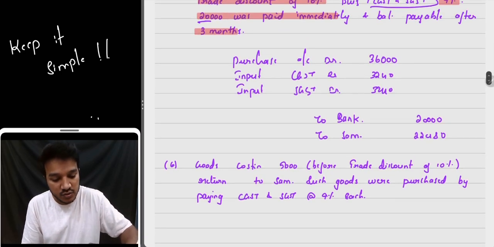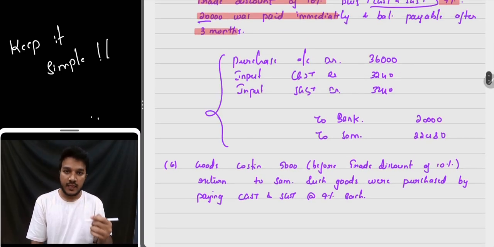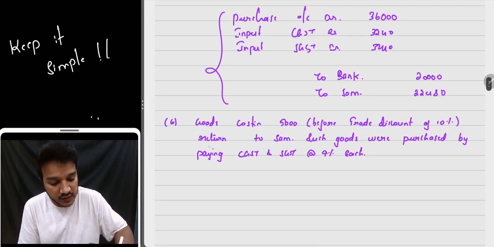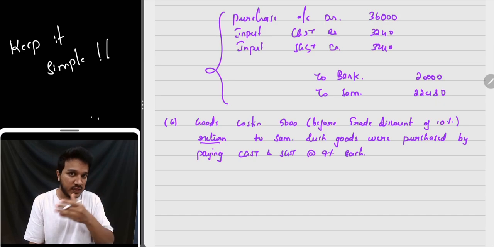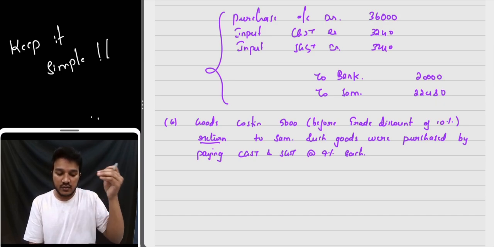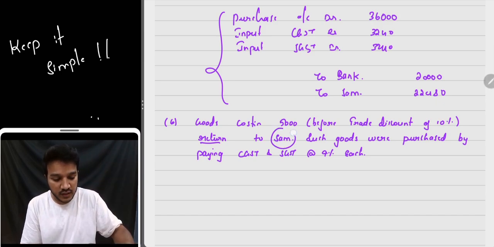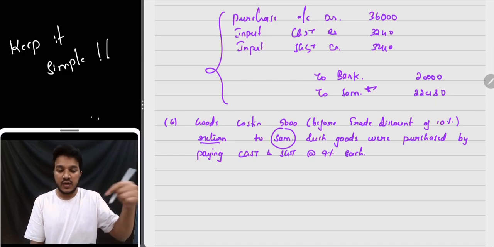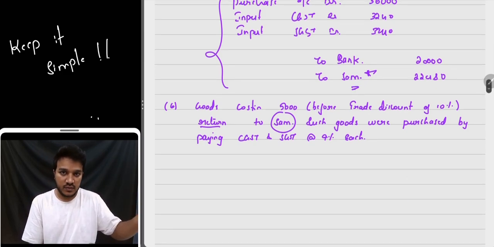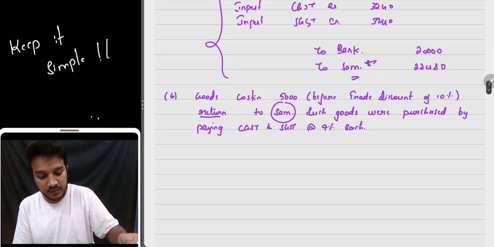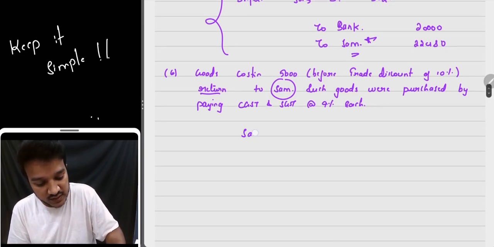So here in this case, you did purchase, and now you are doing returns. Goods costing 5,000 before trade discount, meaning the trade discount has to be removed, and then it has been returned to Sam, the same creditor. When you are returning, earlier you credited the creditor, now you have to debit him. So Sam account debit.